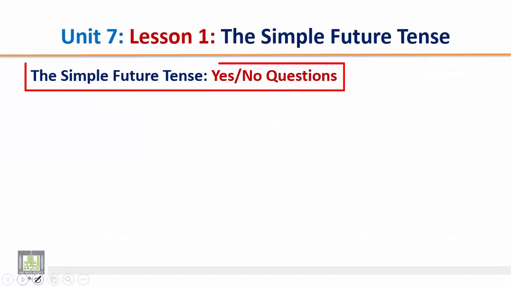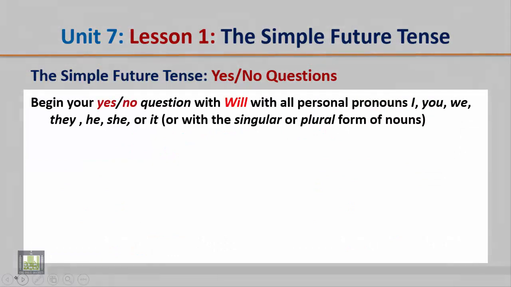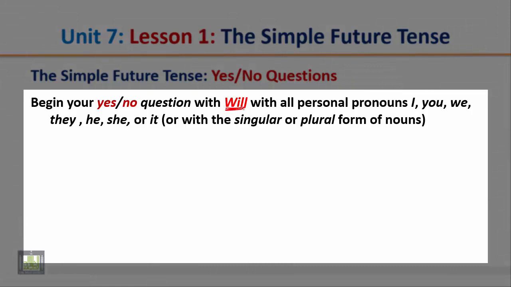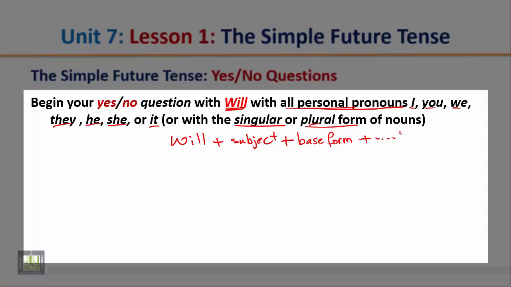The simple future tense, yes, no questions. Begin your yes, no question with will. Again, with all personal pronouns I, you, we, they, he, she, or it, or with the singular or plural form of nouns. So here, start your question with will plus subject. Again, the subject could be a personal pronoun or a singular or plural form of nouns, plus the base form of the verb. After that, complete your questions.